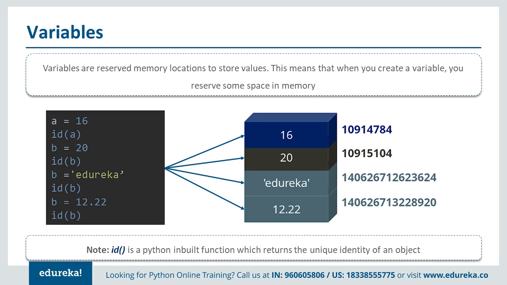So whenever we do id of a variable, we get a number. We are getting a different number for 16, 20, Edureka and 12.22. All these are different variables which we are using, and using the id function we can understand that each of these variables is stored in a different memory location. So the id function helps you understand that whenever you create a variable, it reserves some space in the memory, and that memory is used to hold the value of that particular variable. This is the purpose of using variables in the Python programming language.